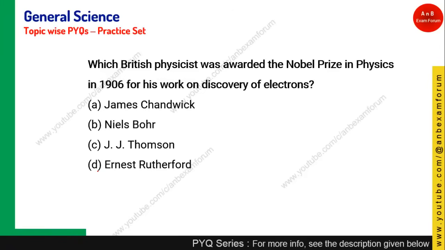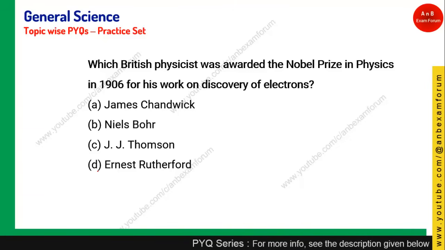Let's see the next question. Which British physicist was awarded the Nobel Prize in Physics in 1906 for his work on the discovery of the electron? This is a very important question, and as we have seen, J.J. Thomson not only discovered the electron but also the plum pudding model, which became the foundation for all other models. So basically it is J.J. Thomson. What about James Chadwick? He had discovered the neutron. These are the subatomic particles.